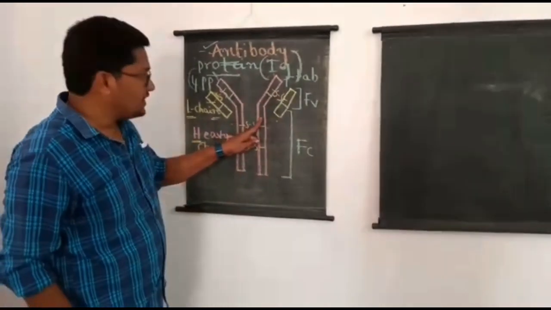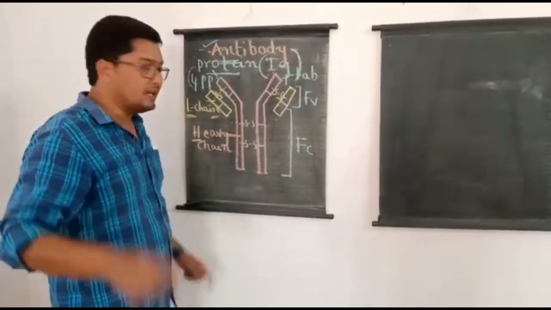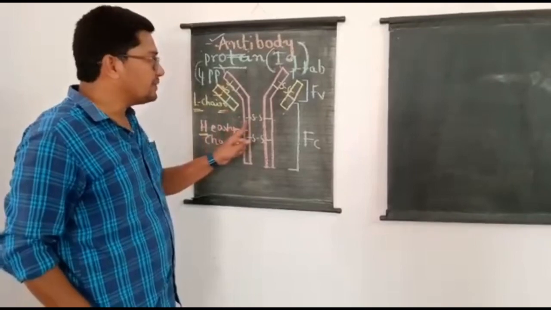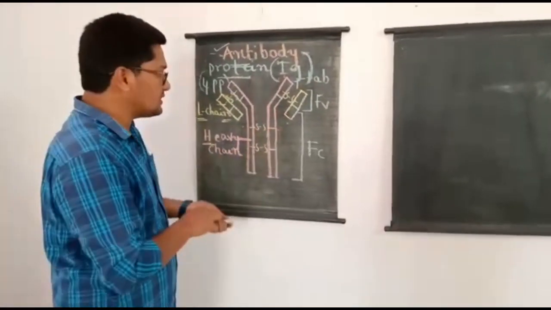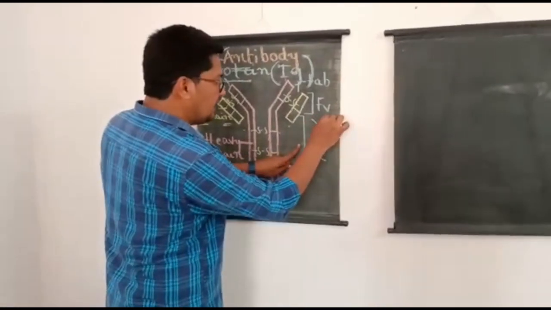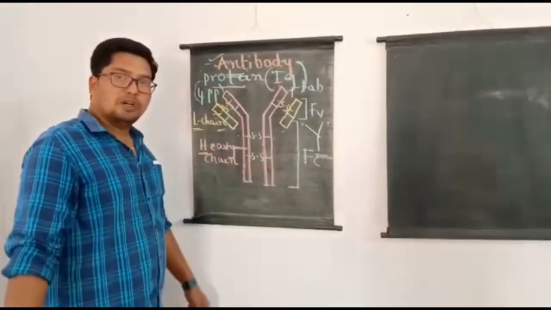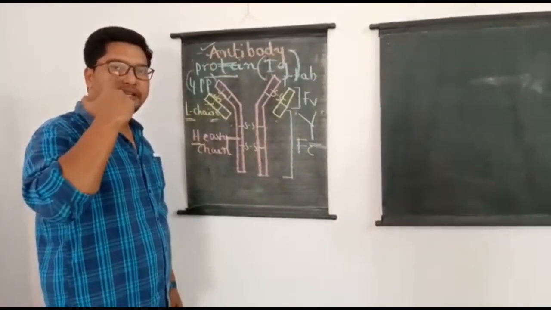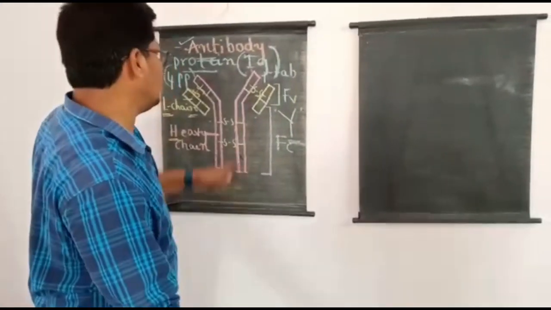Heavy chain to heavy chain or heavy chain to light chain are linked by disulfide bonds. So all four polypeptide chains are connected by disulfide bonds to make a Y-shaped molecule.